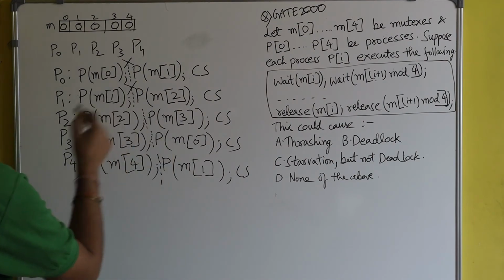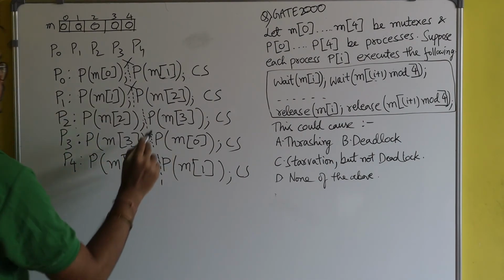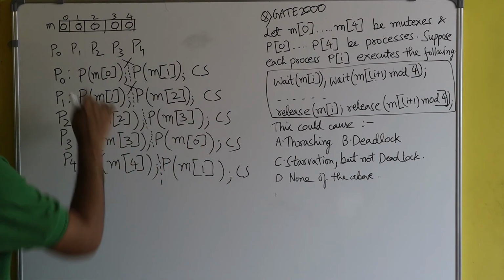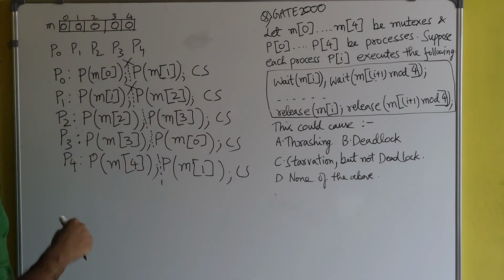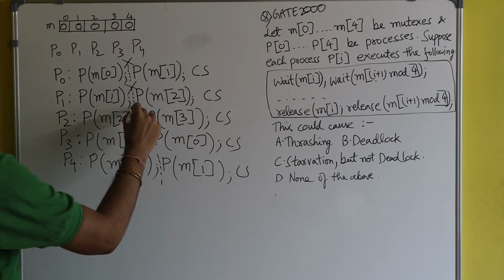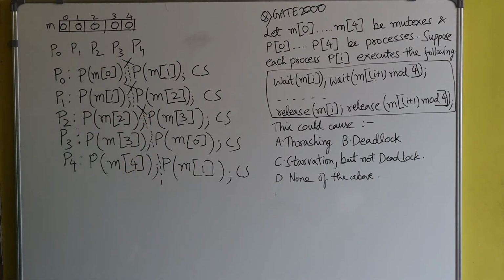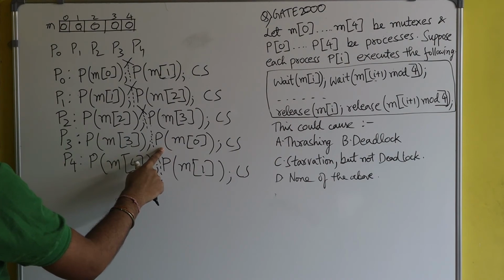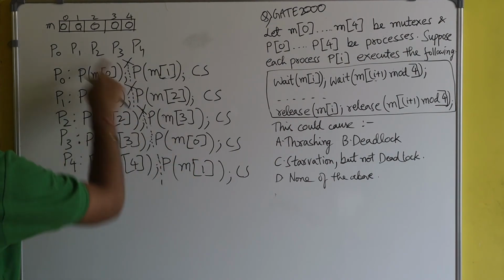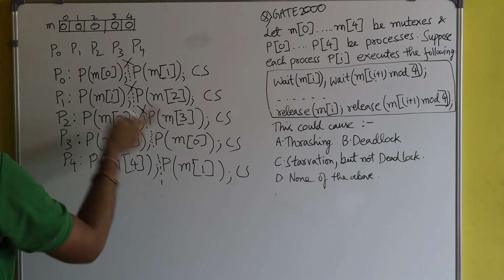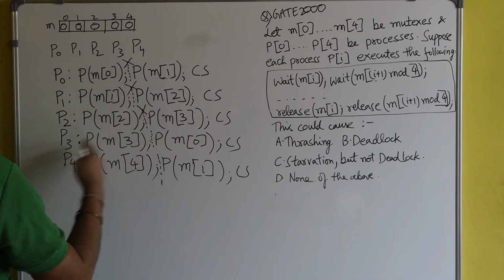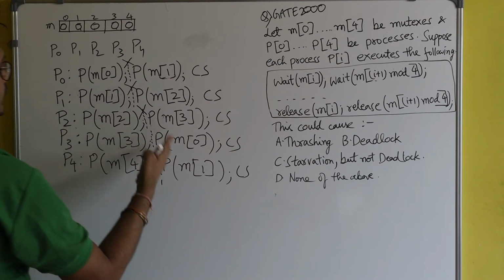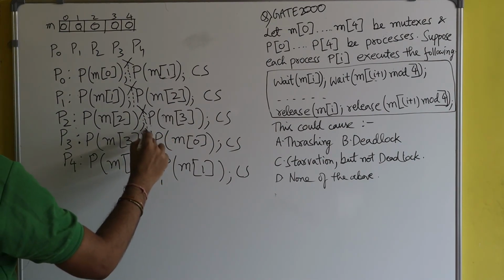Now the CPU is given back to process P2. So process P2 will try to execute P m of 3. What is the value of m of 3? M of 3 is also 0. So process P2 will also get blocked. Now the CPU is given back to process P3. Process P3 will start from here and execute this line, P m of 0. But m of 0 is 0. So process P3 can't successfully execute the wait operation on m of 0, and it is also blocked.